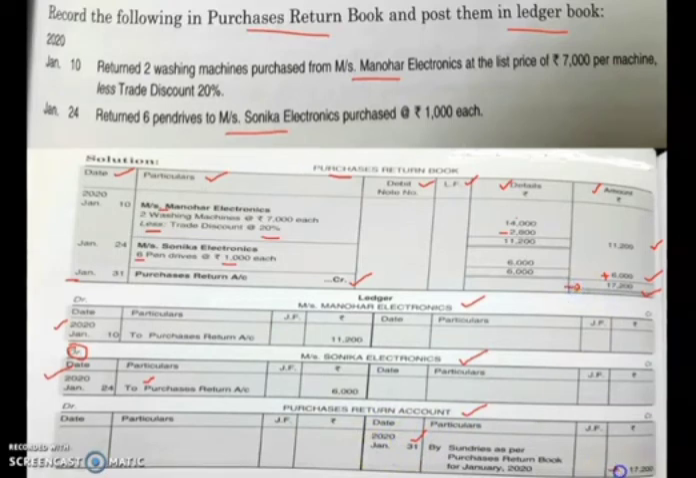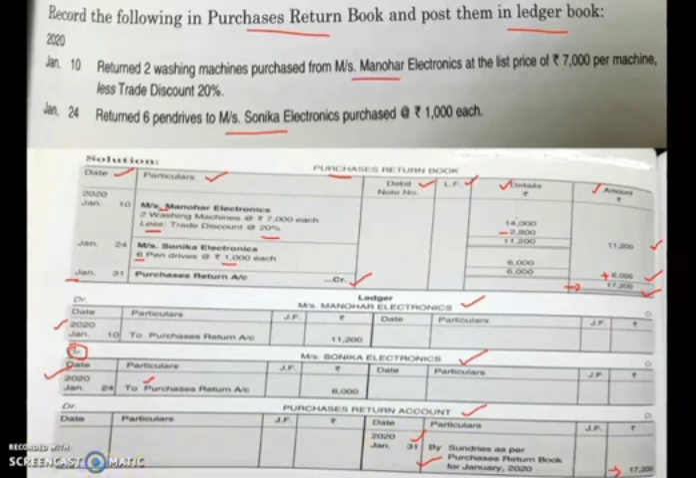17,200. So what will you write in particulars? By sundries as per purchase return book for January 2020. You will not record separately for Manohar and Sonica Electronic. Instead, you will record the total sum. So 17,200, and these are the wordings you have to use whenever you prepare a purchase return account. Okay, so this is how you have to prepare a purchase return book and an account related to a problem.